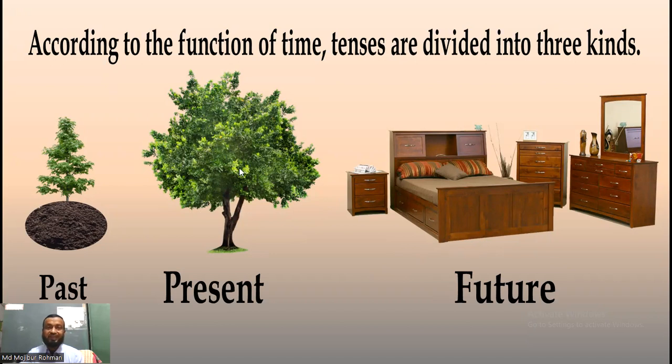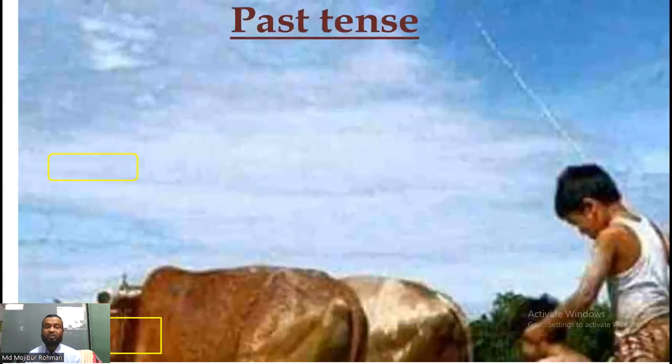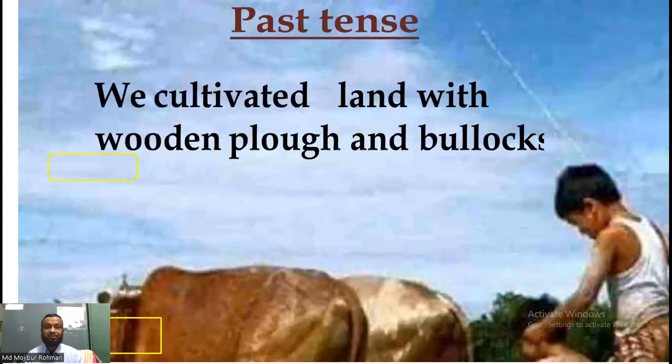That means today this is a tree, and before some years ago, it was a little plant, and after some days it may be, or it will be, furniture. My dear students, so easily we can say that the tenses are three kinds: present tense, past tense, and future tense. My dear students, follow the sentences.